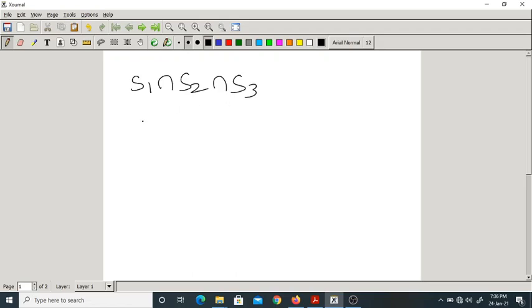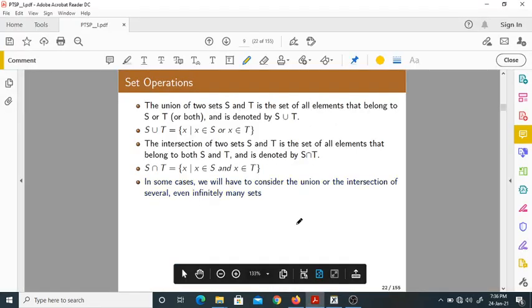In the same way, you may have S1 union S2 union S3. The intersection and the union may be possible for infinitely many sets. Generally we write the union from n equal to 1 to infinity of Sn, which is nothing but S1 union S2 union and so on up to infinity.